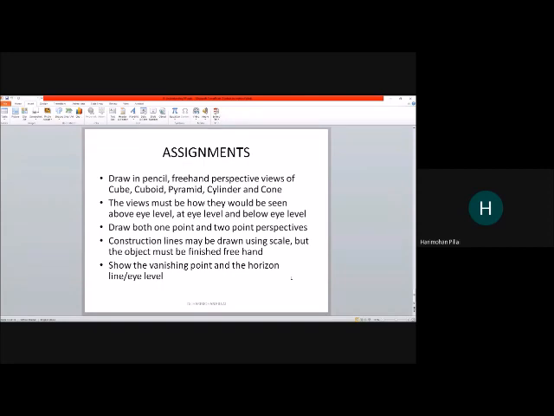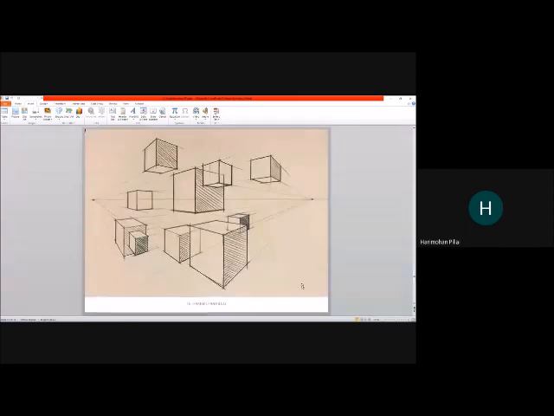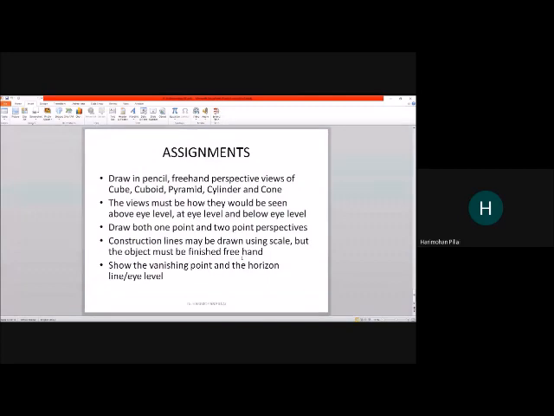I want you to figure out how to draw a cylinder in perspective. It is very simple. You draw a cube and try to draw a curve on top. It will be elliptical in nature. If you want to convert this cube into a cylinder, you have to draw an ellipse on top, and at the bottom also you draw an ellipse, and connect them. If you have to draw a pyramid, you take a central point and connect it to the corners. So if you know how to draw the perspective of a cube, it should not be very difficult to draw the perspective of a cuboid, pyramid, cylinder, and cone.